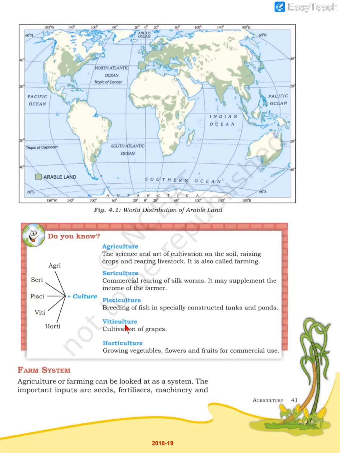Then viticulture is the cultivation of grapes. And then horticulture. Now we have seen that growing vegetables, flowers, fruits, all these are part of agriculture only, but still this is called horticulture. Growing vegetables, flowers, fruit for commercial purposes is called horticulture.